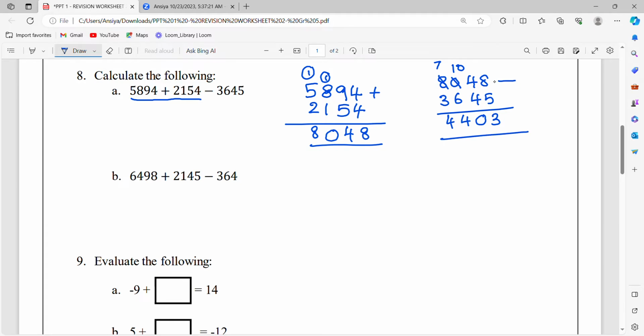So we are done with the answer. We go step by step to get the answer. Similar question, so we will start first with the addition.